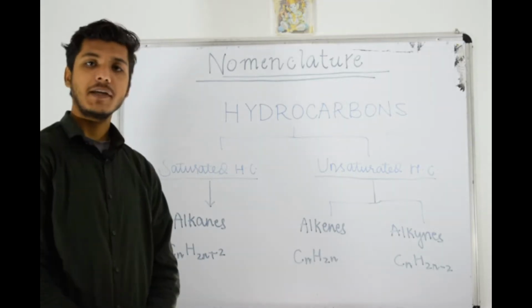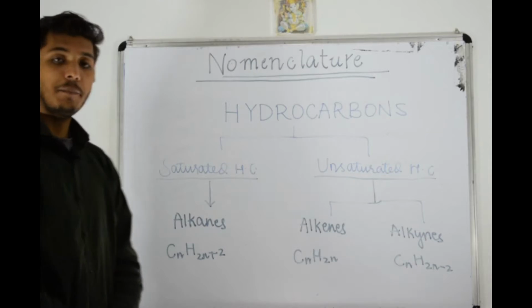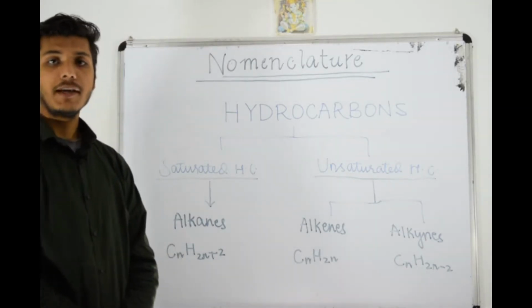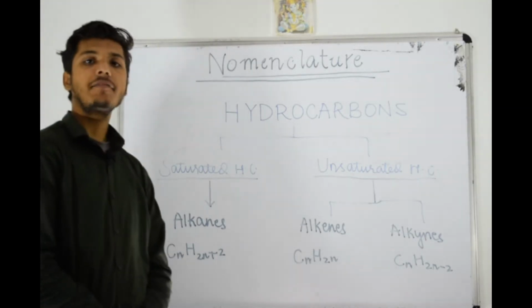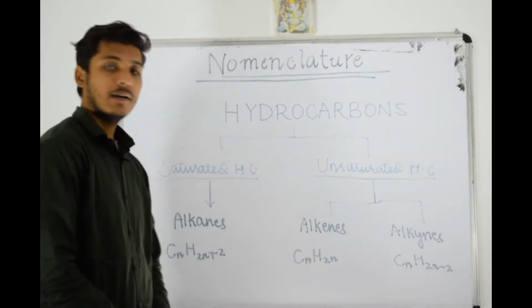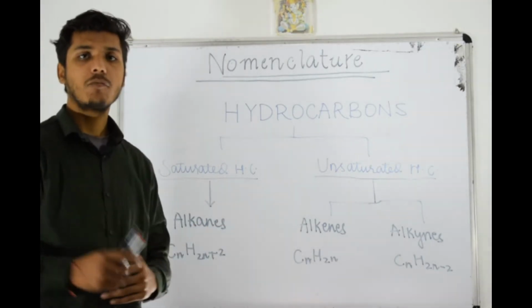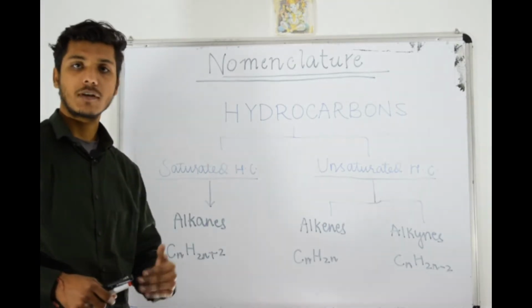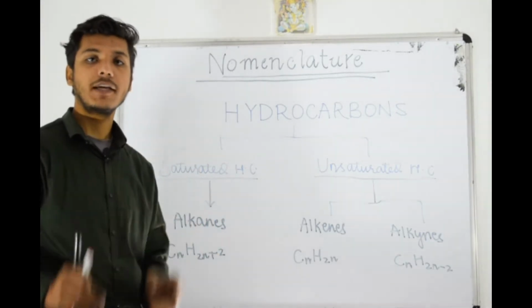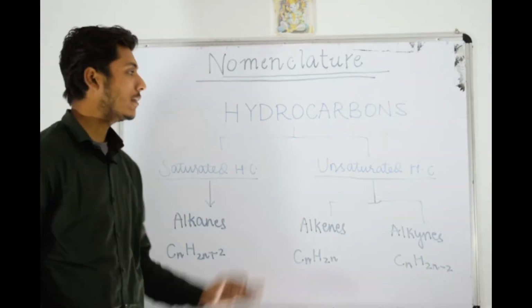Now our today's topic is nomenclature. This topic lies in chapter number 4, that is carbon and its compound. So I will start from the very basic concept of nomenclature. I will cover this whole topic in 2 or 3 more lectures. So in those upcoming lectures, I will make sure that you understand each and everything regarding this topic.